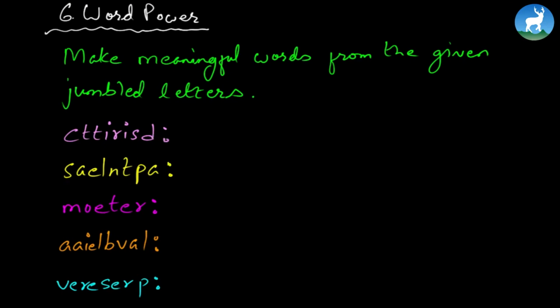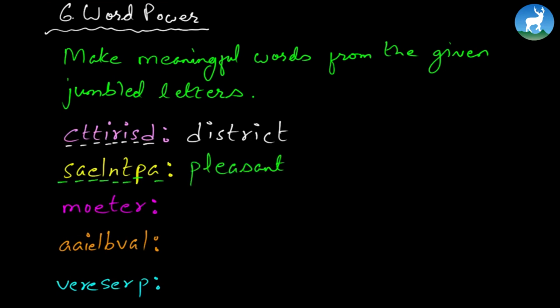Let's check the first one. DISTRICT, district. See, the first word is district. Now the second word is PLEASANT, pleasant. Now the third word is REMOTE, remote. See, it's very interesting, isn't it? When you eventually figure out the word, and I will not lie to you, there were a few words I really had to think hard about to get the meanings out. And later I realized, oh my God, the words are so simple, and yet it did take me some time. Not a lot though. Remote.